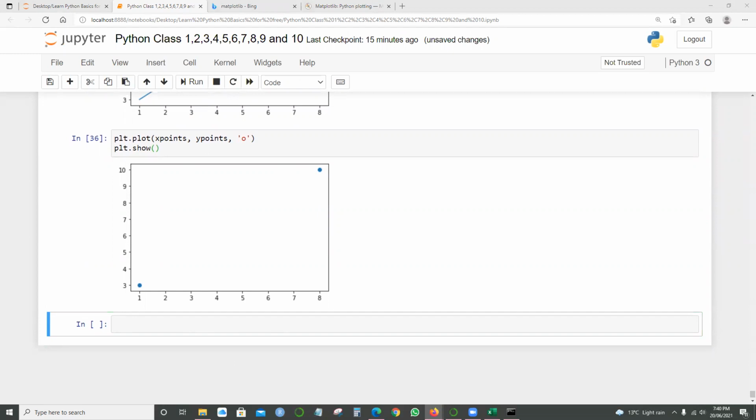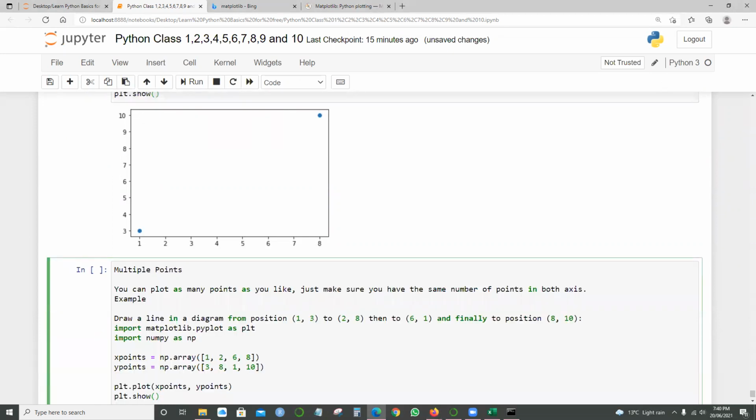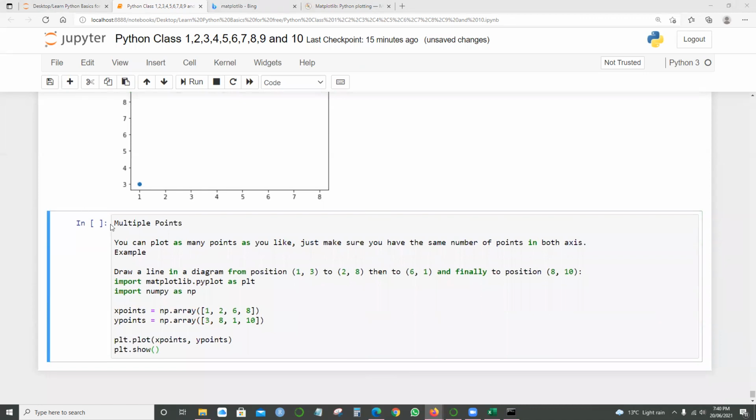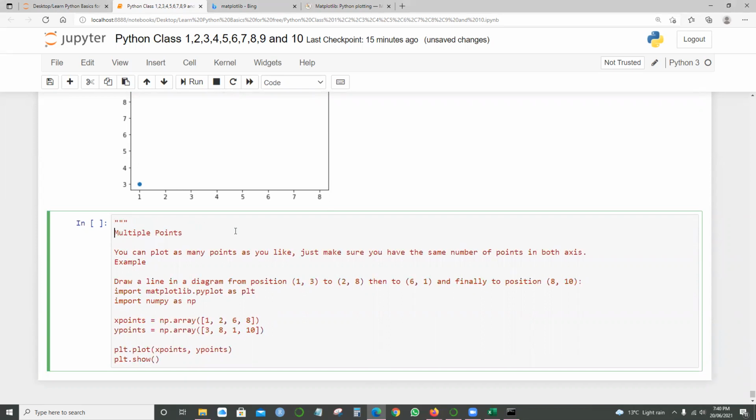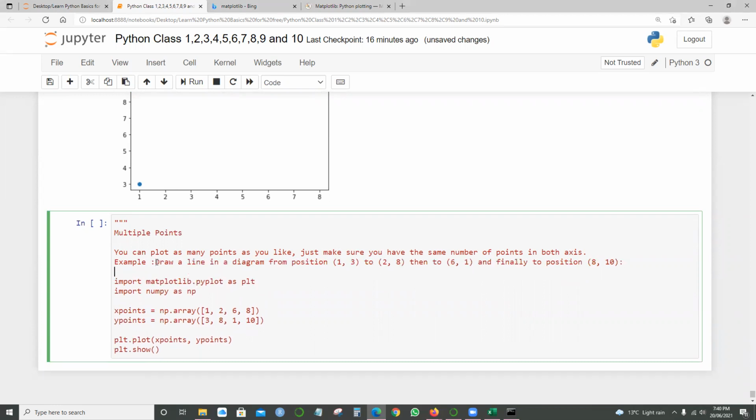This time I'll show multiple points. I will give one more example. Multiple points, in the sense, let me get into the deeper section. You can plot as many points as you like. Just make sure that you have the same number of points in both axes, right? So let me give this example.